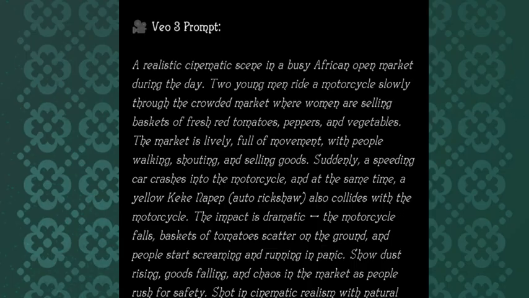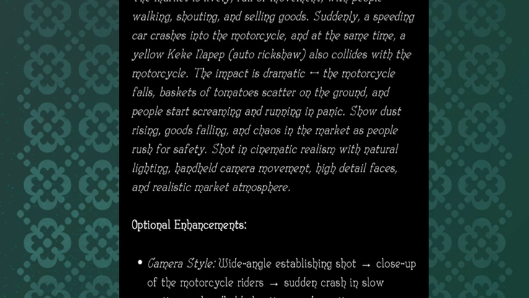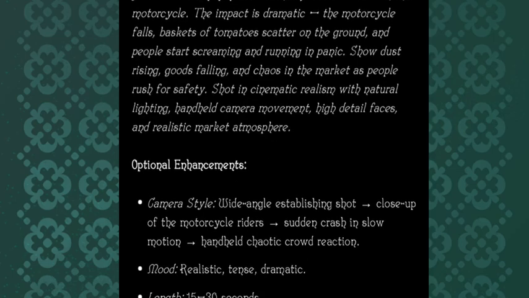Suddenly, a speeding car crashed into the motorcycle, and at the same time, a yellow keke napep auto also collides. You can just read all this. I don't want to be reading all this right now. Now this is how the camera will rotate.